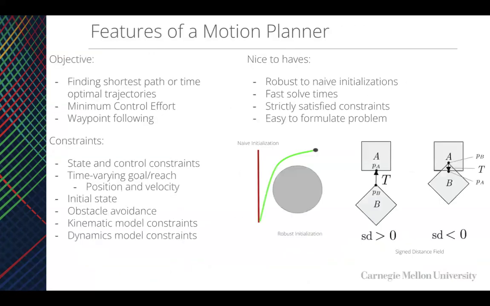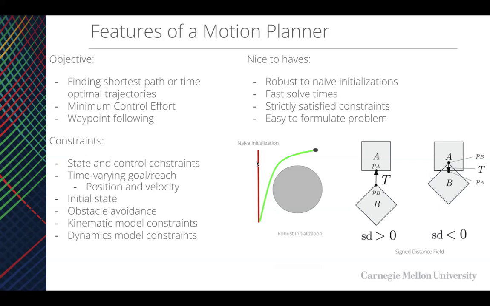Now, when designing a motion planner, we want to have some things in mind. In particular, we want to find maybe the shortest path with the least amount of control effort. And maybe we're constrained by the states and control inputs. And also we might want a time varying goal reach constraint on either the position or velocity of the robot. Then we also have initial state constraints, obstacle avoidance constraints, and either kinematic or dynamic model constraints. And it would be nice if our optimizer was robust to naive initializations, had fast solve time, and strictly satisfied our constraints. And if it were easy to formulate, that would be great.